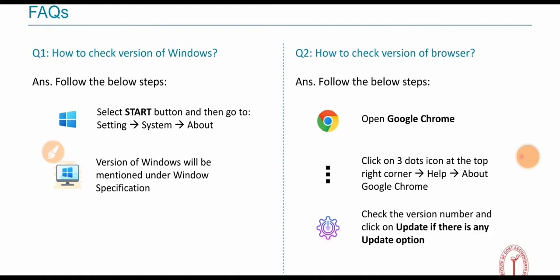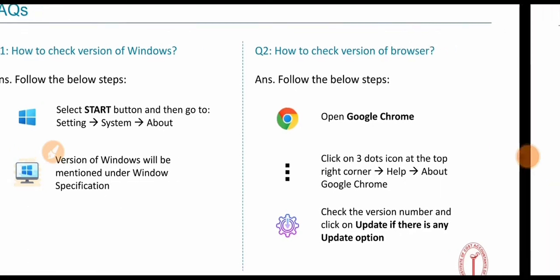Next, question number 2: how to check your browser version. Answer: follow the steps. Open Google Chrome, click the three-dot button at the top right corner, then Help, and About Google Chrome. Check the version number and click update if there is any update option.